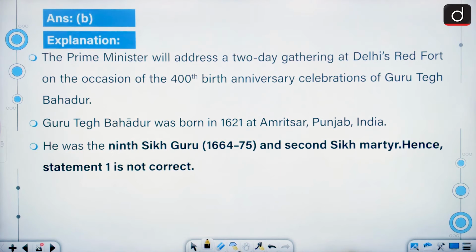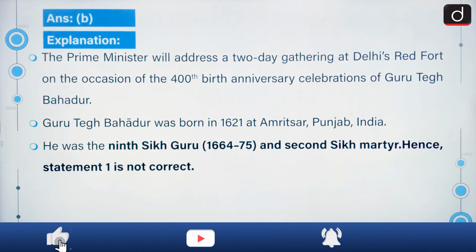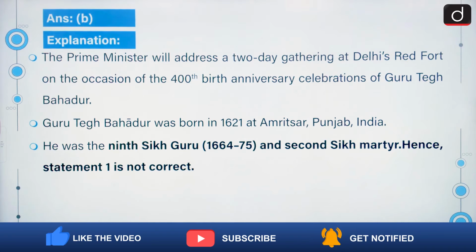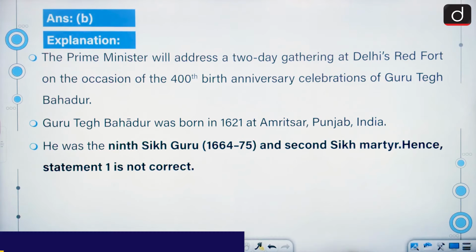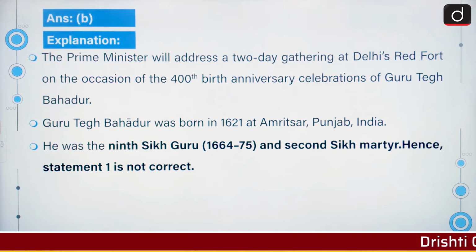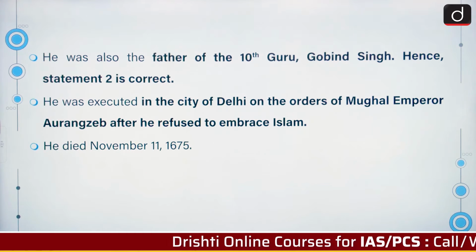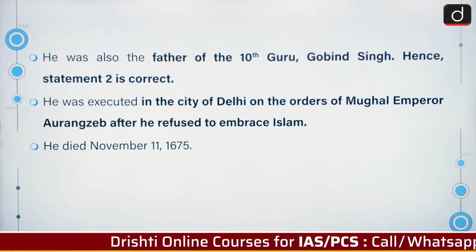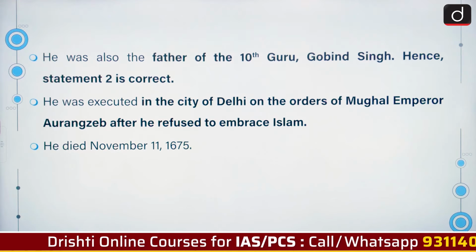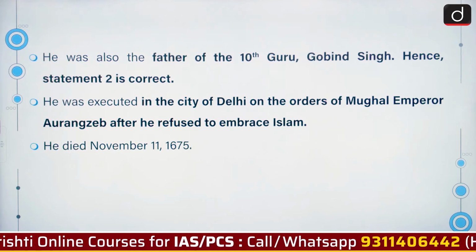The Prime Minister will address a 2-day gathering at Delhi's Red Fort on the occasion of the 400th birth anniversary celebration of Guru Teg Bahadur ji. He was born in 1621 at Amritsar, Punjab, and he was the 9th Sikh Guru and 2nd Sikh martyr. He was also the father of the 10th Guru Gobind Singh. He was executed in the city of Delhi on the orders of Mughal Emperor Aurangzeb after he refused to embrace Islam. He died on November 11, 1675.